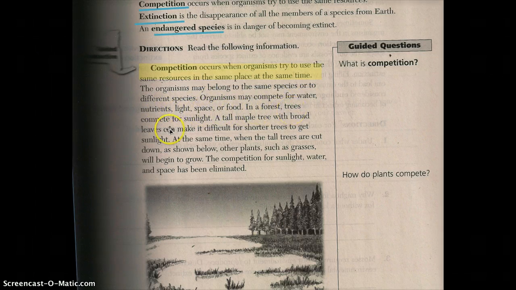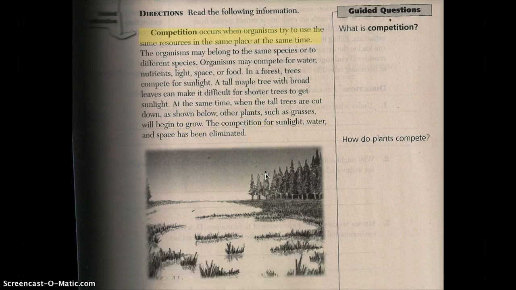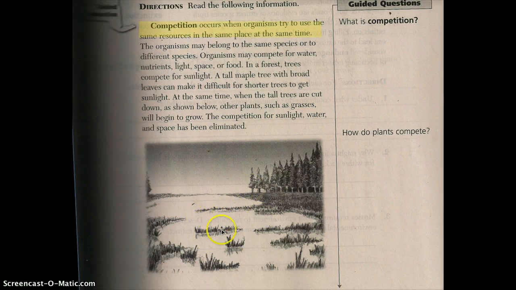In a forest, trees compete for sunlight. A tall maple tree with broad leaves can make it difficult for shorter trees to get sunlight. At the same time, when the tall trees are cut down, as shown below, other plants such as grasses will begin to grow. The competition for sunlight, water, and space has been eliminated. So here we see that the grasses can grow because there are no tall trees blocking the sunlight, right? And broad leaves means wide leaves, which then block out more sun.